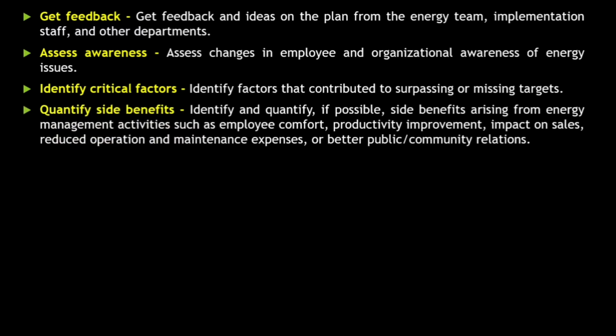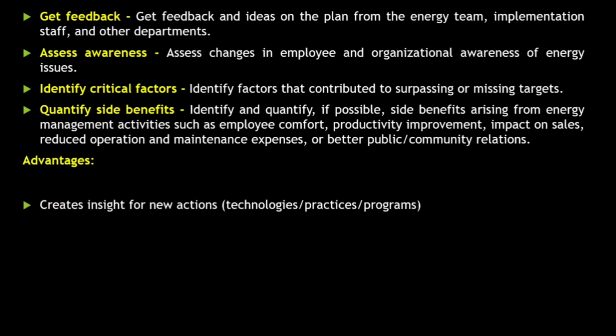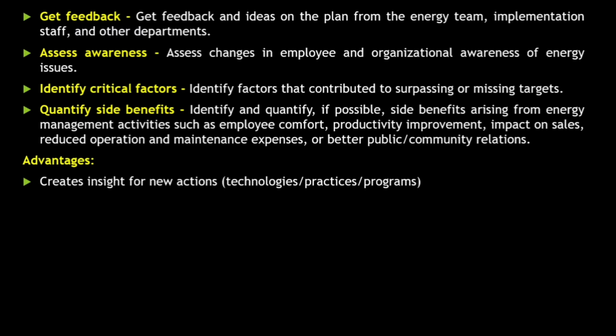Then you have to quantify side benefits. Identify and quantify, if possible, side benefits arising from energy management activities, such as whether the employees are comfortable or not, whether productivity improvement is there or not, whether there is any impact on sales or not, reduced operation and maintenance expenses, and better community and public relations that could be built. What are the advantages of creating all these things?